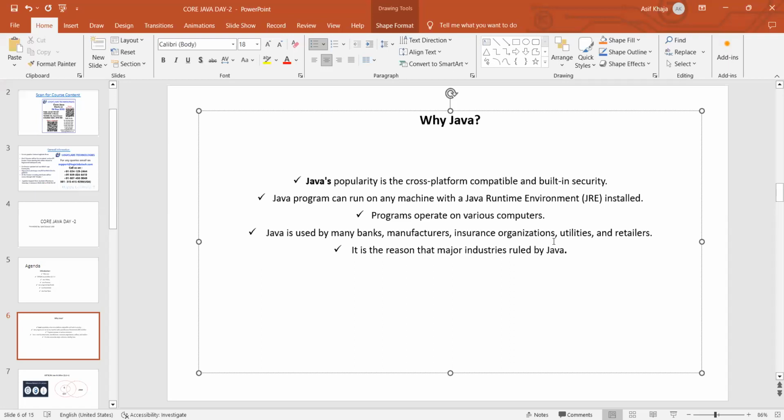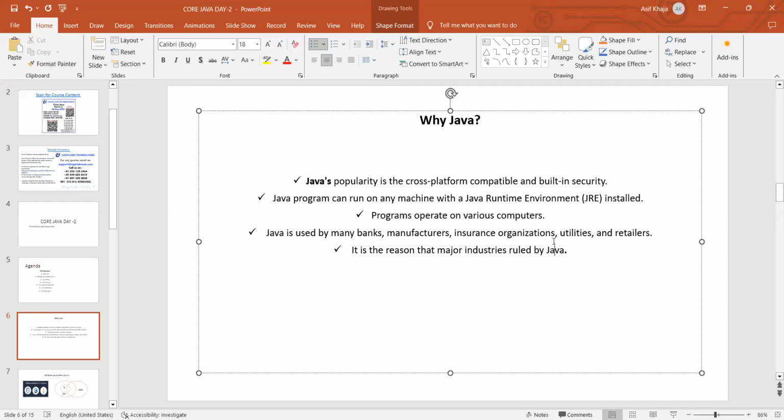Java executable files can be shared with different operating systems or different platforms, and we can execute them there too. That's the reason it is popular. Cross-platform compatibility, and it has very good security features. Because of this also, it is highly popular.